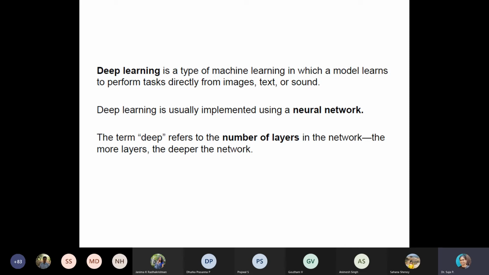Basically, this is also a subset of machine learning where we can perform prediction or classification. And this neural network architecture, which performs classification and involves multiple hidden layers, can take mainly 4 different types of inputs: an image, a video, an audio file, and a text file.